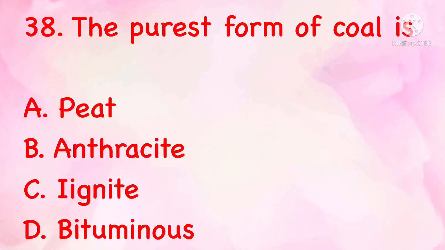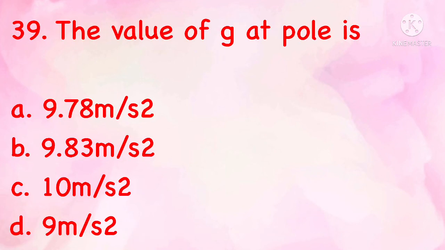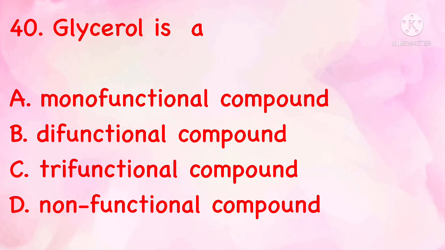The purest form of coal is peat, anthracite, lignite, bituminous. The correct answer is B, anthracite. The value of g at pole is 9.78 meter per second square, 9.83, 10, 9. The correct answer is B, 9.83 meter per second square. Glycerol is a monofunctional compound, difunctional compound, trifunctional compound, non-functional compound. The correct answer is C, trifunctional compound.